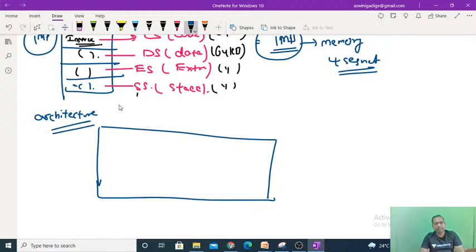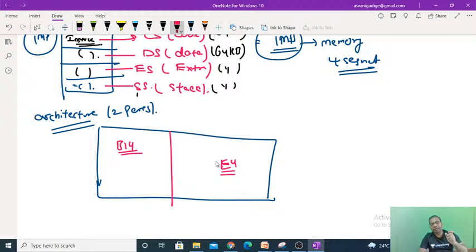Architecture of 8086 is divided into 2 parts. One is the bus interface unit, another one is the execution unit. Both these are the 2 different parts. We will see what the bus interface unit contains and what the execution unit contains. But before going into this, I will just tell you here.